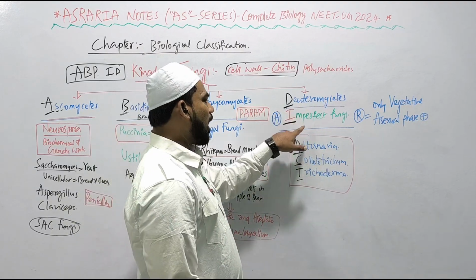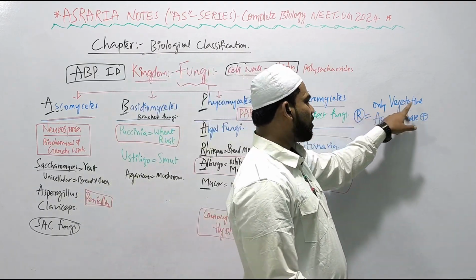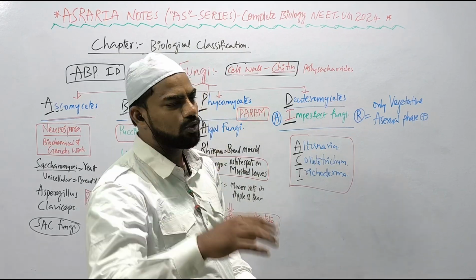Assertion: Deuteromycetes are also known as imperfect fungi. Reason: only the vegetative or asexual phase is present. Whenever the sexual phase was discovered, they put it in another class, right?